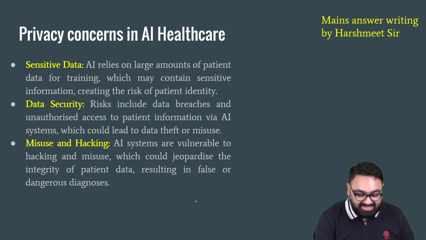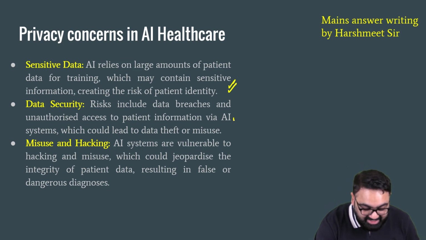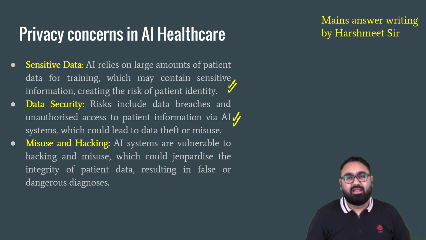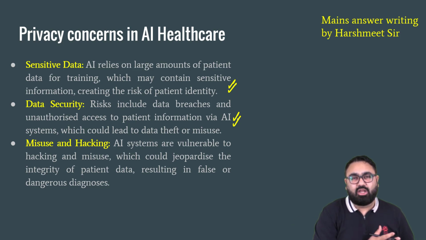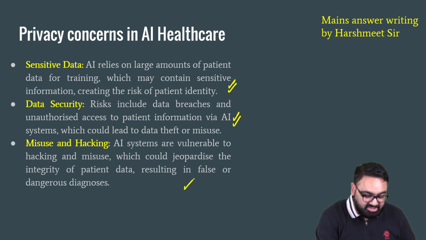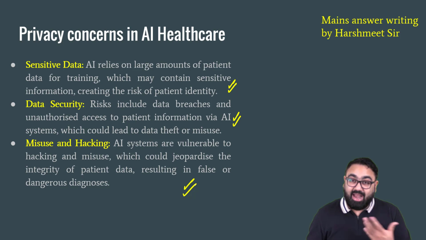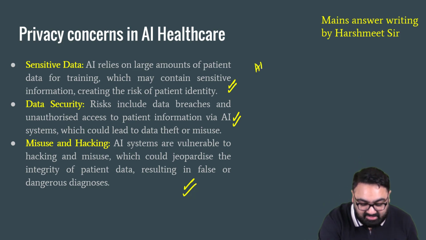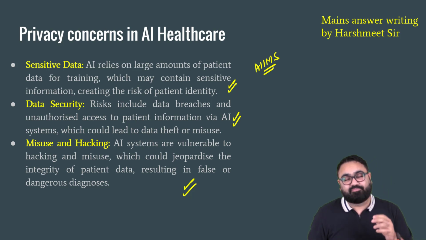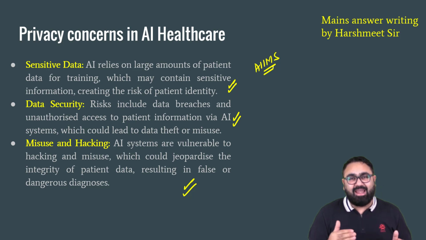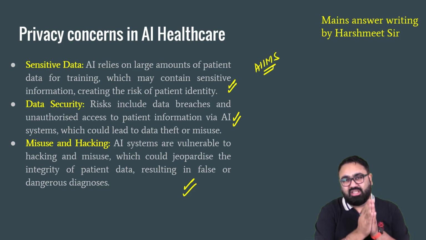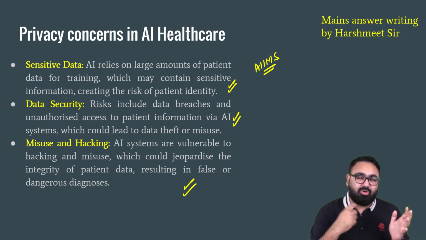For example, one, it is very sensitive data, data security, and we have seen breaches of data. And the more we depend on technology, the more are the chances of it being misused and hacked. All these are privacy concerns. Very generic. If you want, here you can give examples of the AIIMS data leak. So again, these are the primary concerns. The question can end here also, because they asked you 3 things and you wrote about 3 things.